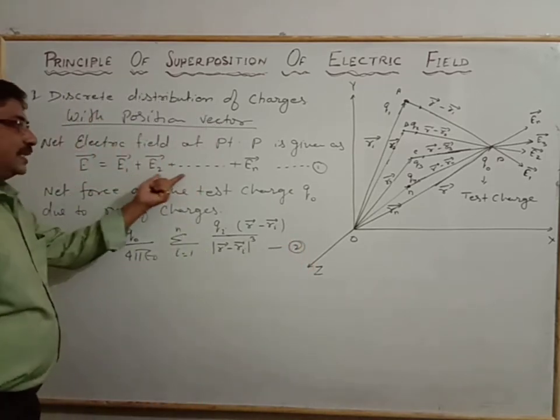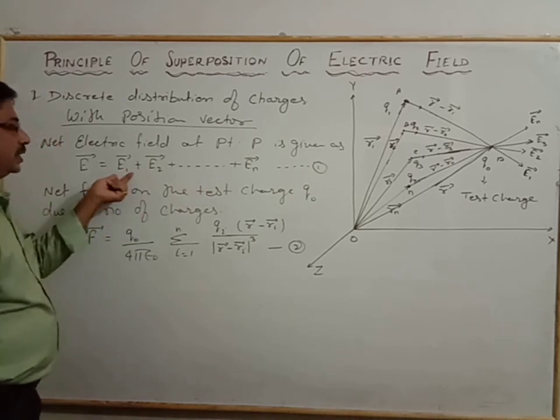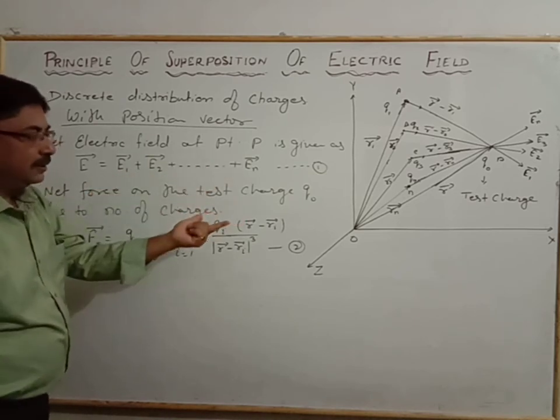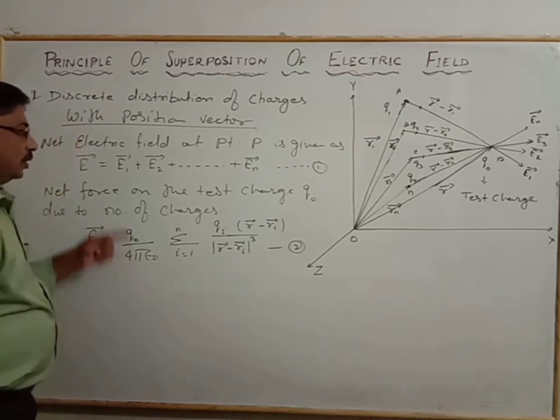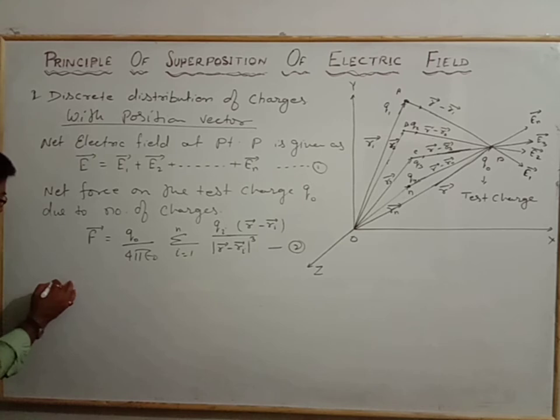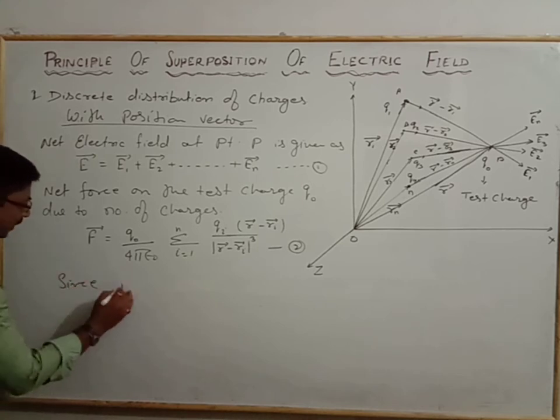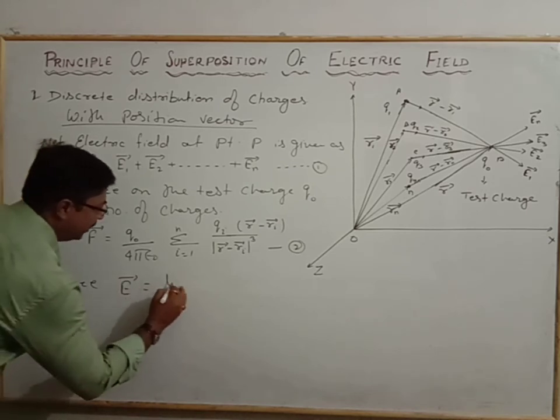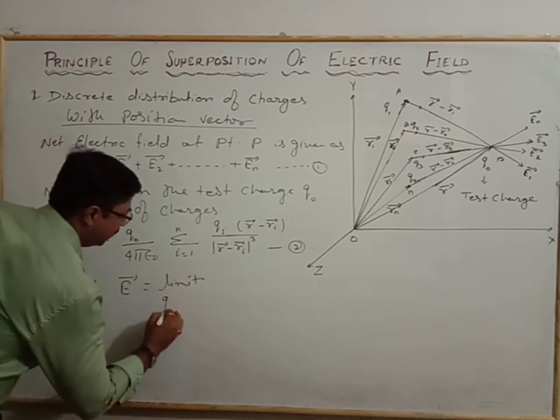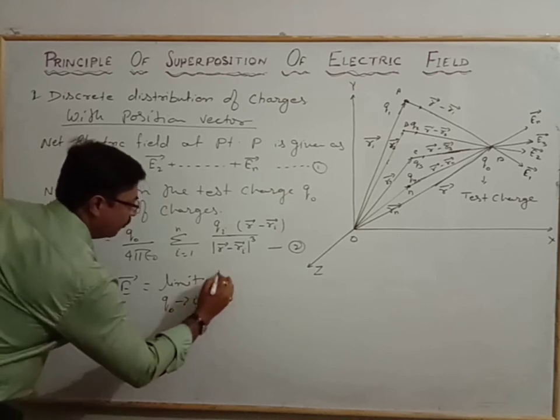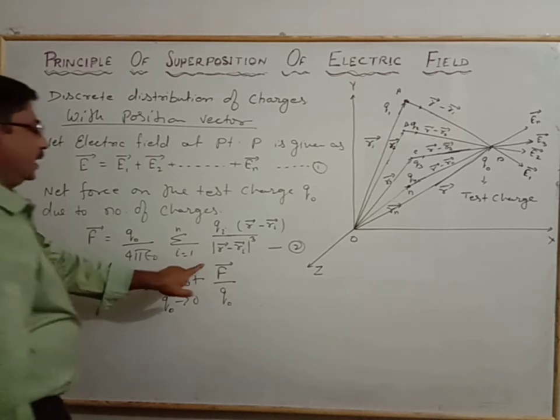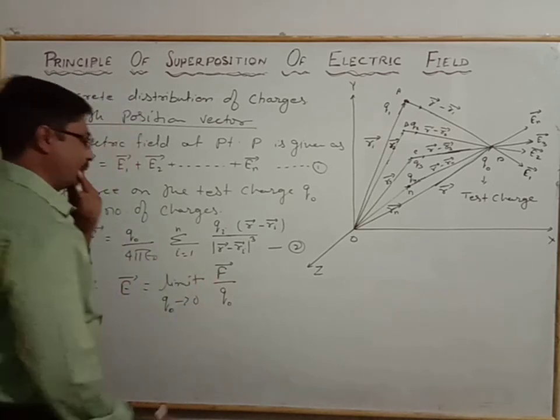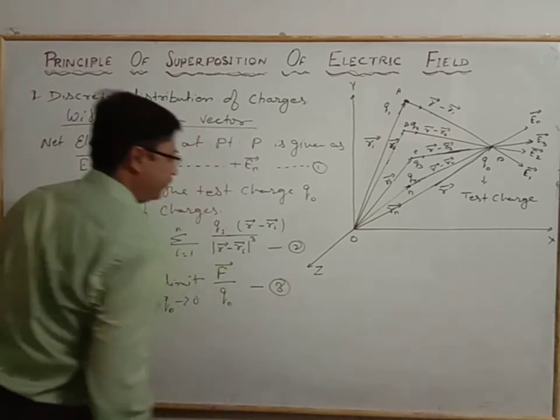Either we calculate it this way, by substituting the individual electric fields, or we can calculate using the formula also. According to the definition of electric field, the electric field E vector is equal to the limit Q0 tends to 0 of the force by Q0, and in place of the force we can write equation number 2. This is equation 3.